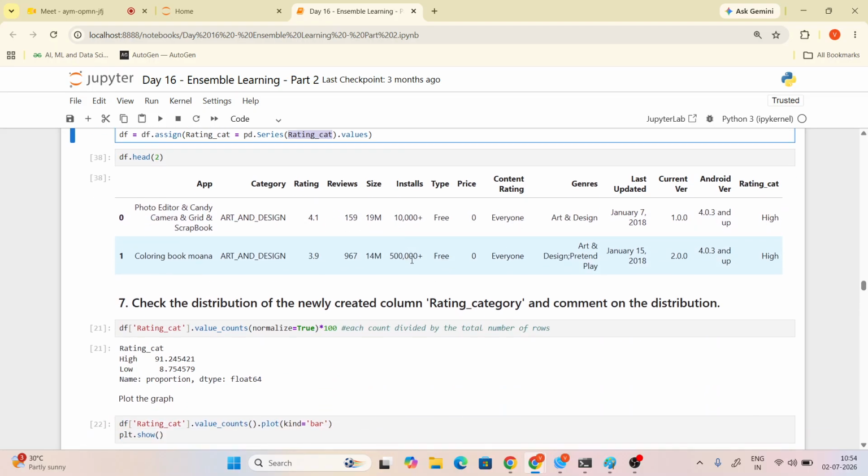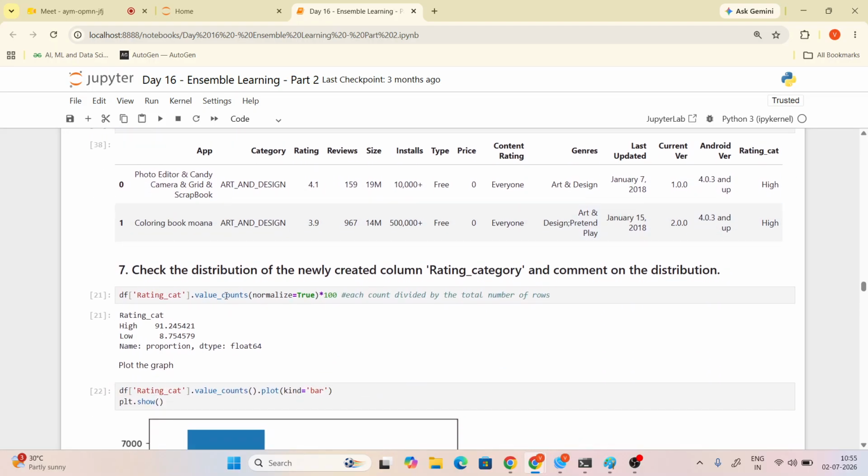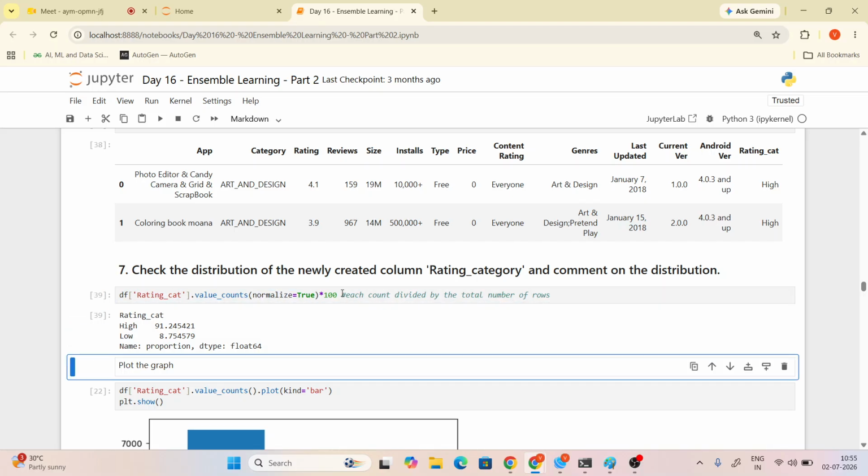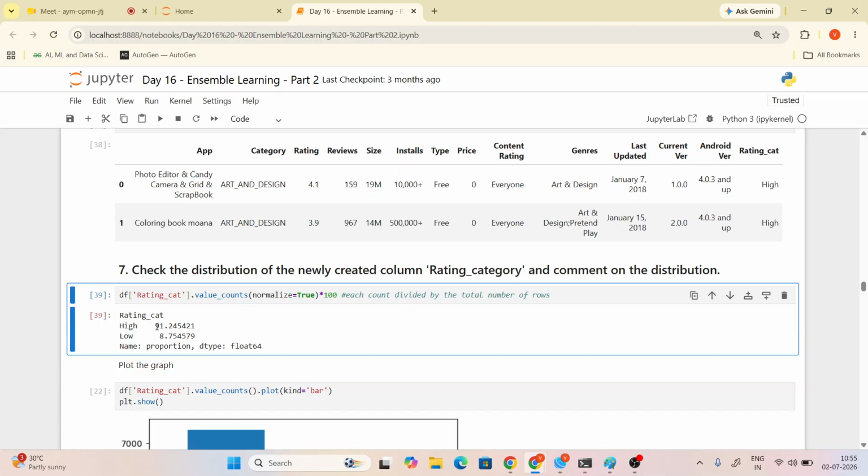Yes, got it. Okay, so now you are checking the rating, because in our problem statement we want to find the Google App Store rating, right? So we have to find the category values, and with normalize equal to true it will convert to 100 percentage. So high rating is 91 percentage, and the remaining 8 percentage is low rating, right?